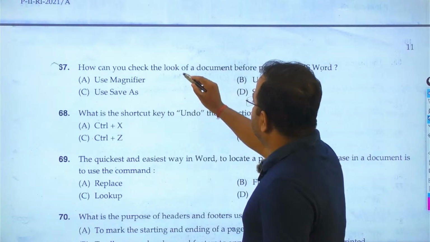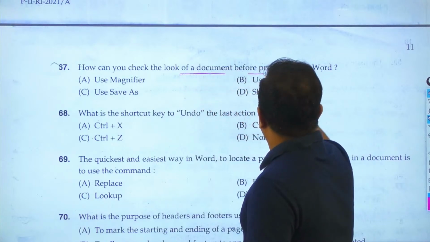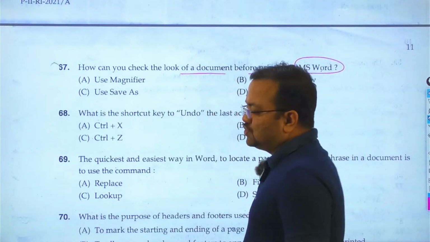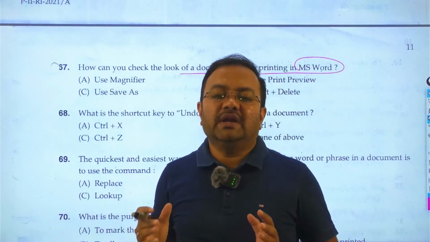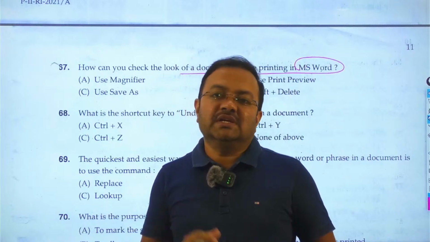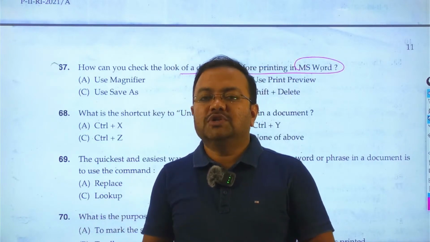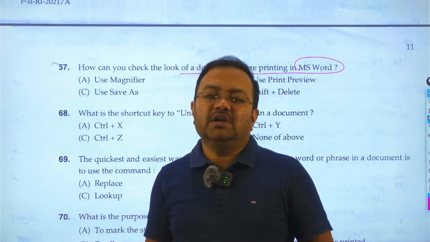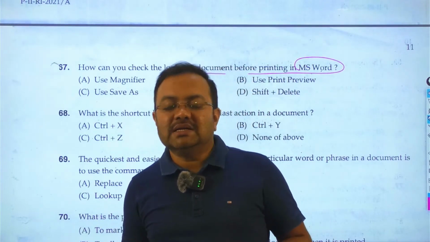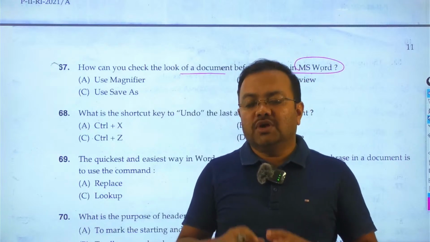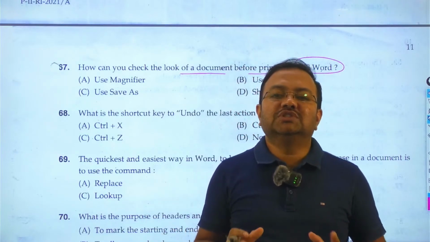How we can check the look of the document before printing in MS Word? So students, remember that if you prepare a documentation file or any different types of agenda in your Microsoft MS Word, so before going to the print, we need to check whether the margin, alignments, indentation, header, footer, everything is in the perfect position or not.